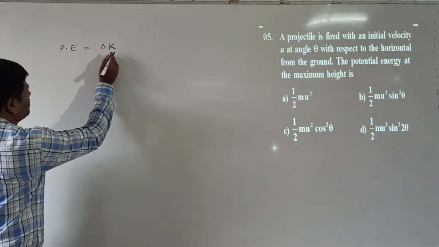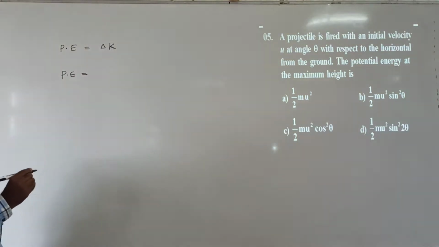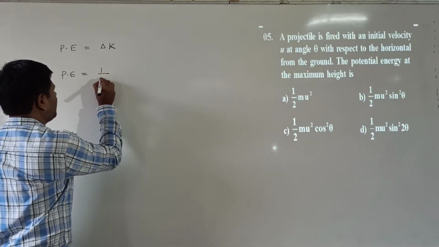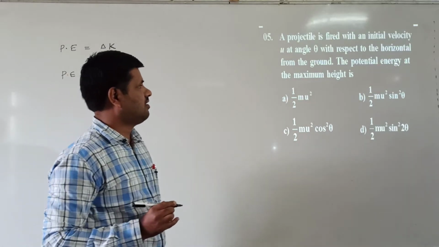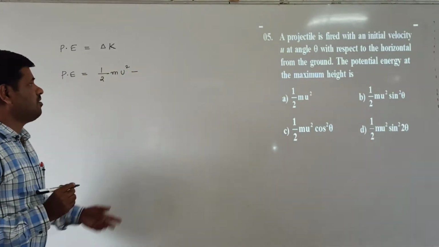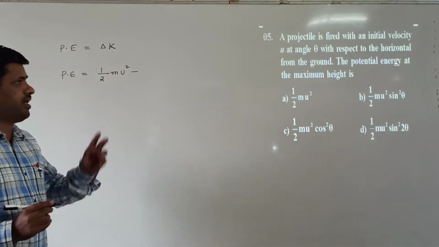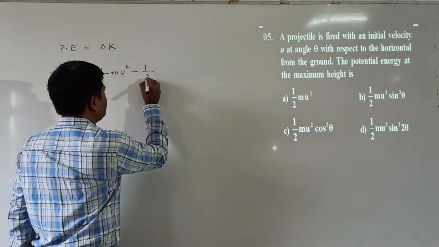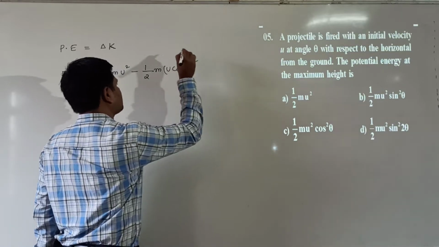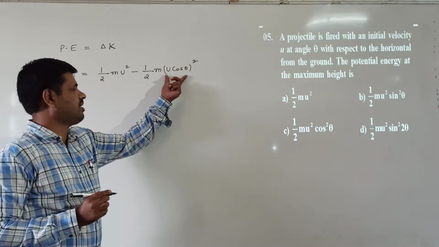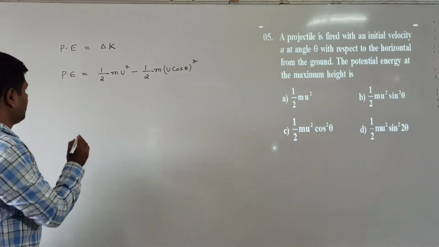Now potential energy is equal to the change in the kinetic energy. Initially on the ground, the kinetic energy is half m u square, because initial velocity is u. At the maximum height it has only the horizontal component. It does not have the vertical component in the projectile motion. So the velocity can be written as u cos theta, whole square. The velocity is u cos theta at the maximum height. Only the horizontal component of velocity is there, and the vertical component of velocity is 0.